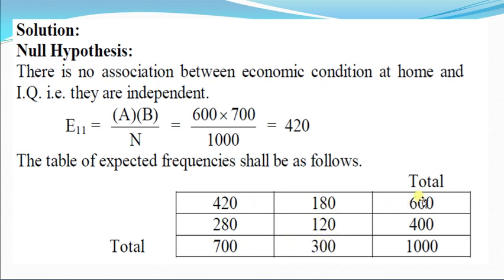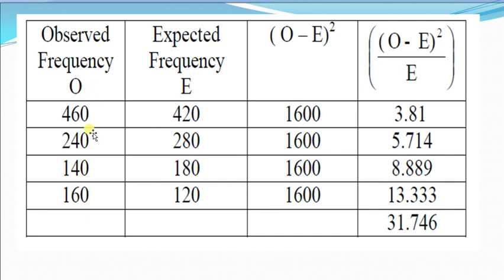These are the sums of the frequencies, and these are the expected frequencies. Observed frequencies are 460, 240, 140, 160, and expected frequencies are 420, 280, 180, and 120 respectively.